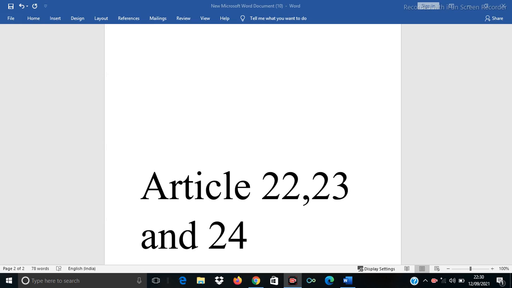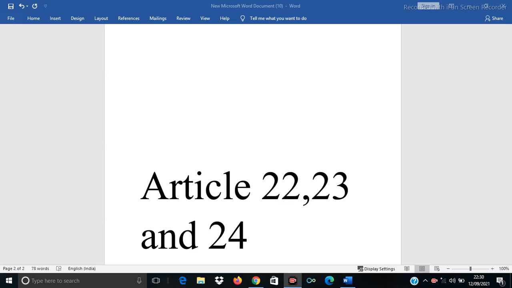So what is Clause 3 of Article 22? Article 22 is available to citizens as well as non-citizens, but Clause 3 deals with an exception. What is the exception?